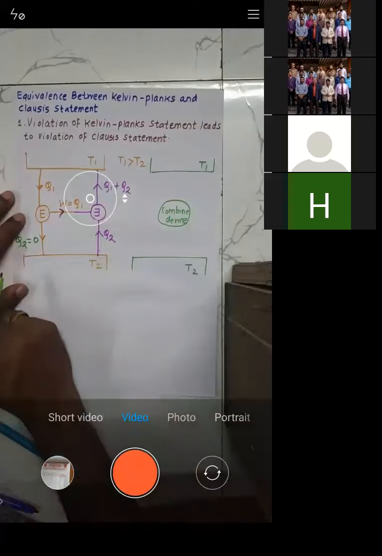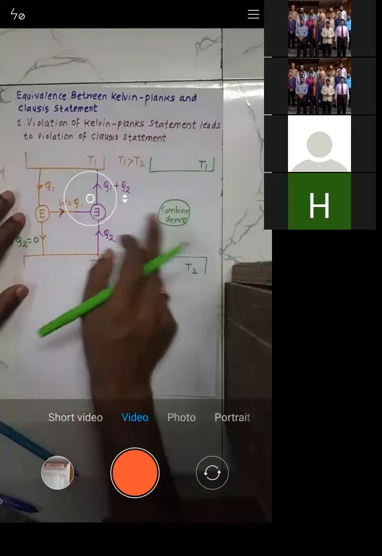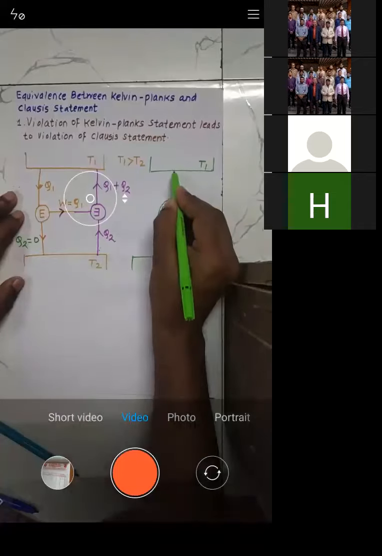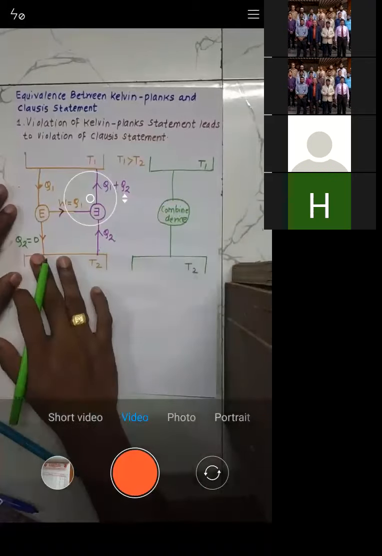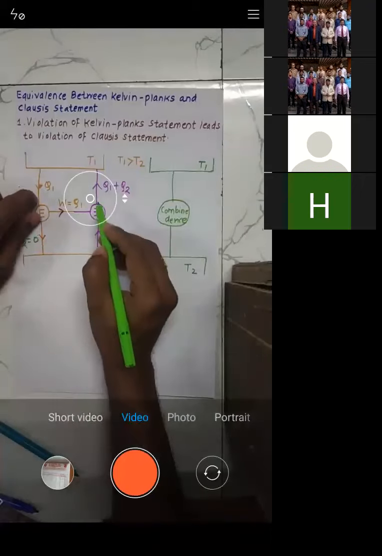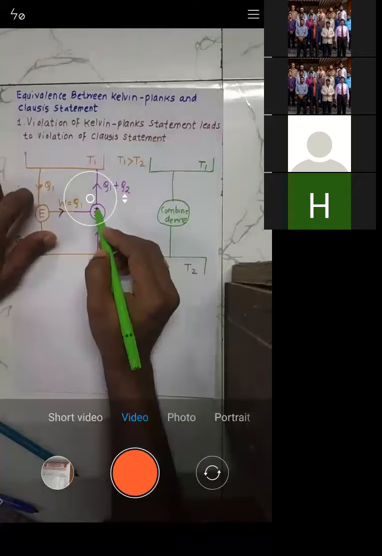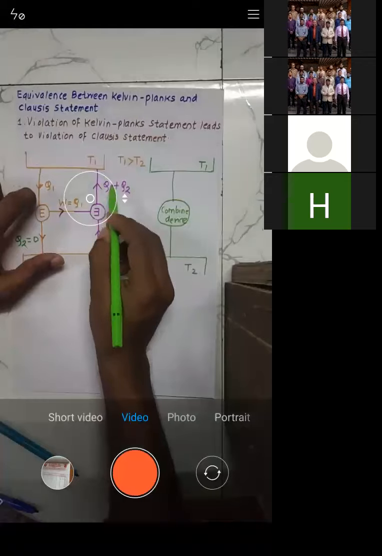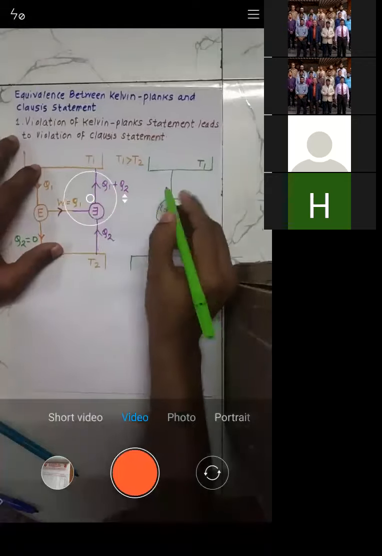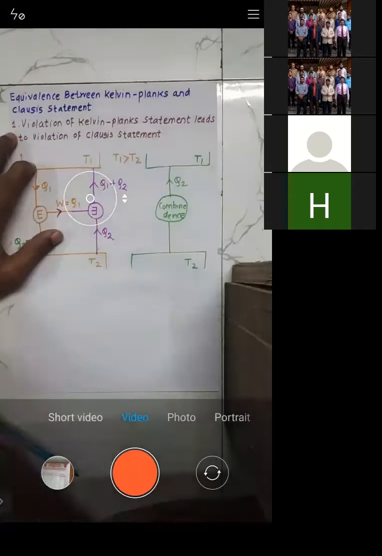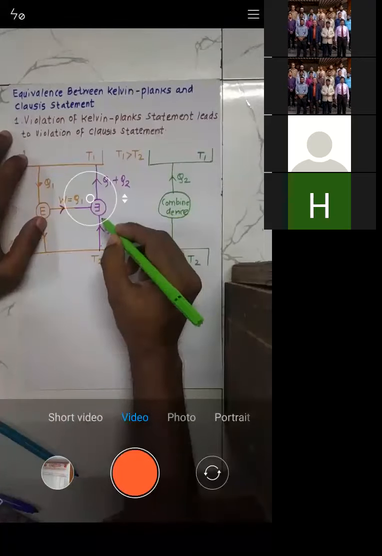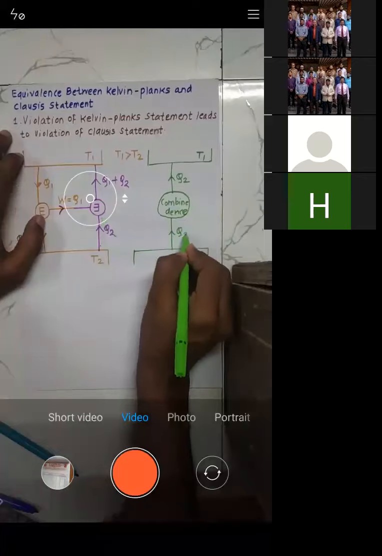So when I combine the engine and reverse heat engine, what will happen? Here there should be some arrow, some connection. Now you can check it here. Q1 is going downward here, and Q1 is going upward here. So Q1 going down and Q1 going up gets cancelled. What is remaining? Q2 only. So that is Q2 going upward. Similarly, here Q2 is 0 and this Q2 is upward. So what you will get is Q2 upward here.